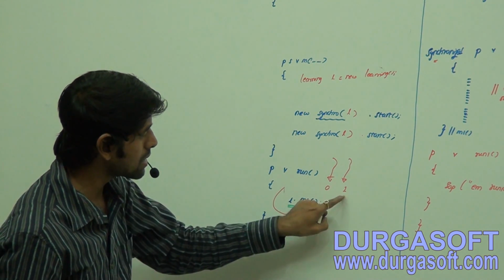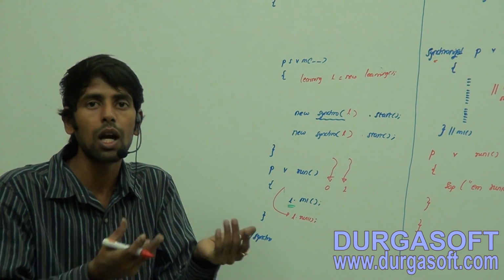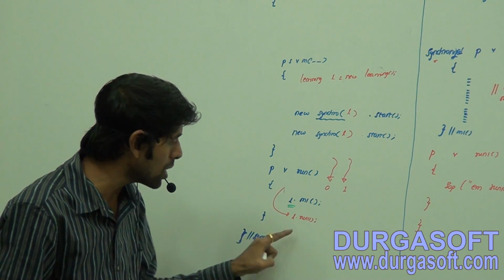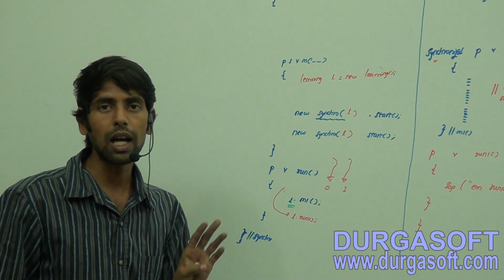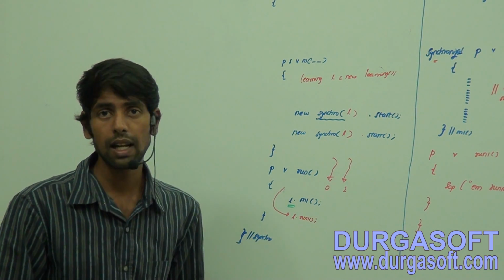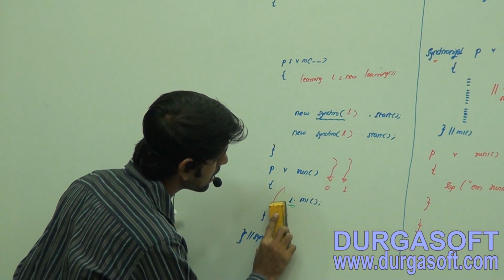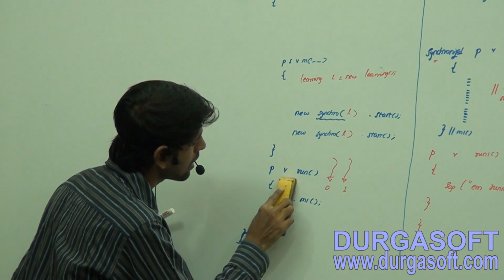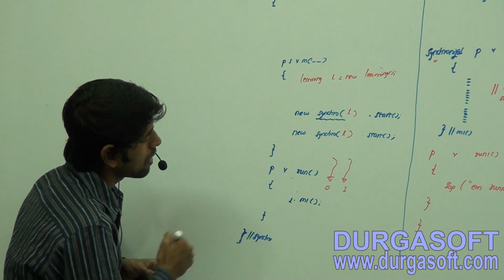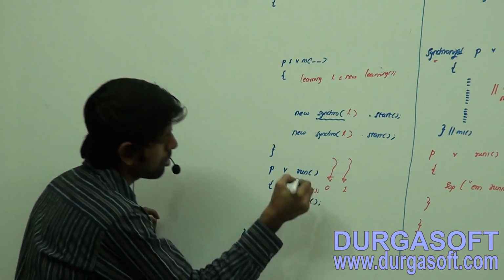Now this thread 1 will be in the waiting state. After thread 0 releases the lock, it will acquire the lock and execute this method, and only then will it execute this one. So what you have to do is put this one prior. That's very important. You have to be good in analysis. Please try to understand. Now let me put this L dot run1 method prior to that one.